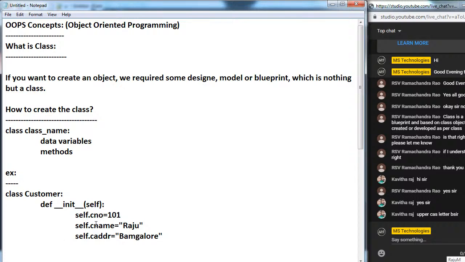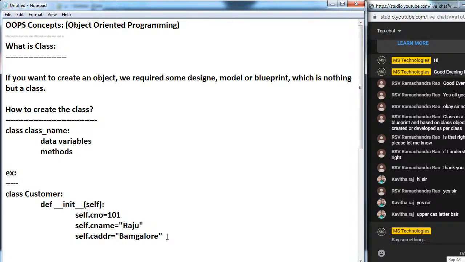Here cnumber, cname, caddress are the variable names. What is self? I will explain in later classes. Just remember cnumber, cname, caddress are the variables, and I am taking these variables inside the constructor.